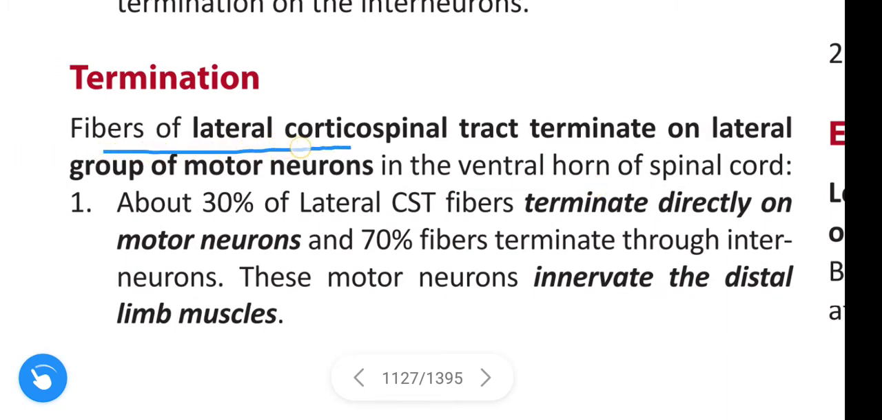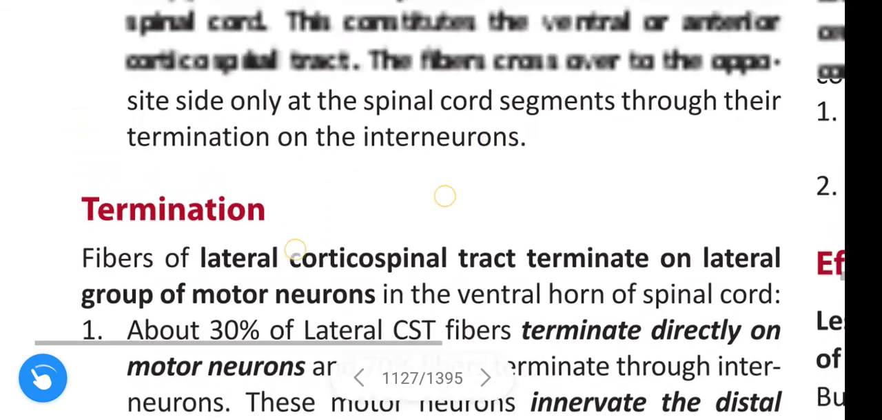The fibers of lateral corticospinal tract terminate on the lateral group of motor neurons in the ventral horn of the spinal cord.